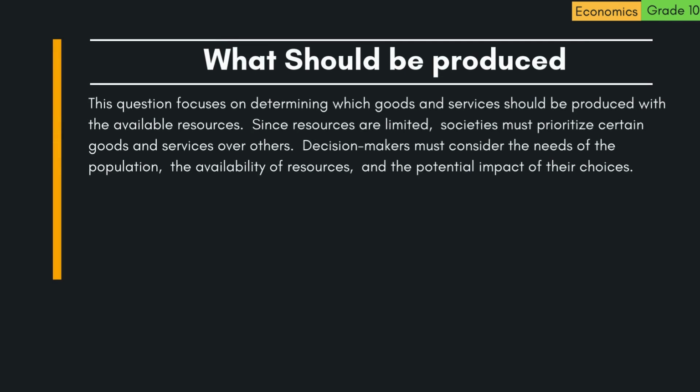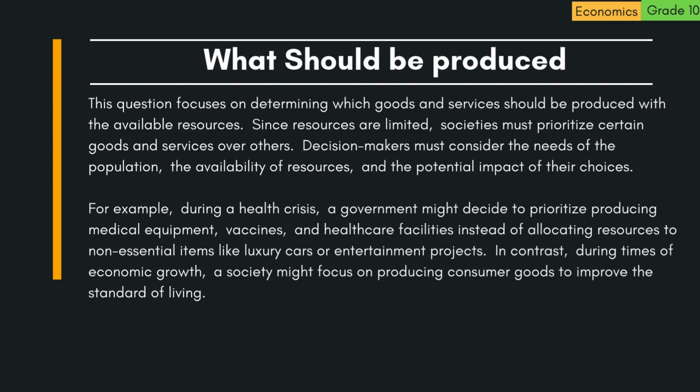1. What should be produced? This question focuses on determining which goods and services should be produced with the available resources. Since resources are limited, societies must prioritize certain goods and services over others. Decision-makers must consider the needs of the population, the availability of resources, and the potential impact of their choices. For example, during a health crisis, a government might decide to prioritize producing medical equipment, vaccines, and healthcare facilities instead of allocating resources to non-essential items like luxury cars or entertainment projects.